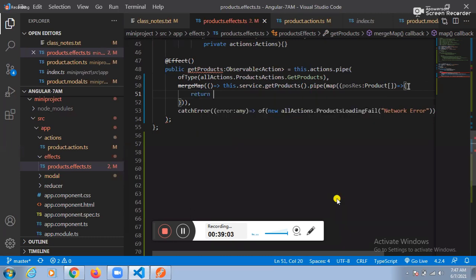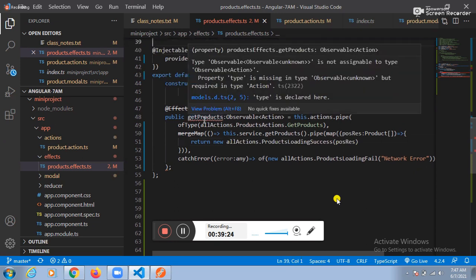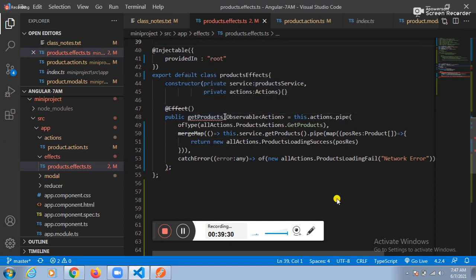Return, we should return new all actions dot. What is the second class? Products loading success. Next one, what do you want to place? The positive response. Simply we need to place the positive response. Whatever the positive response is, that positive response we need to place.